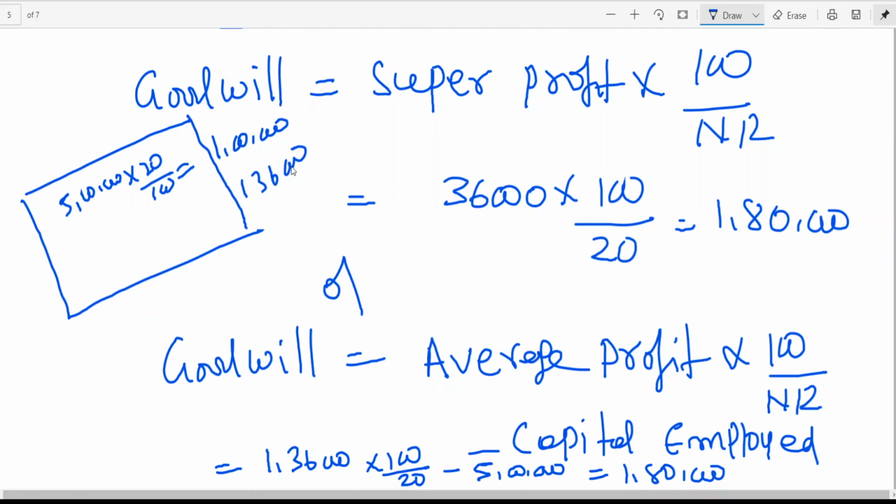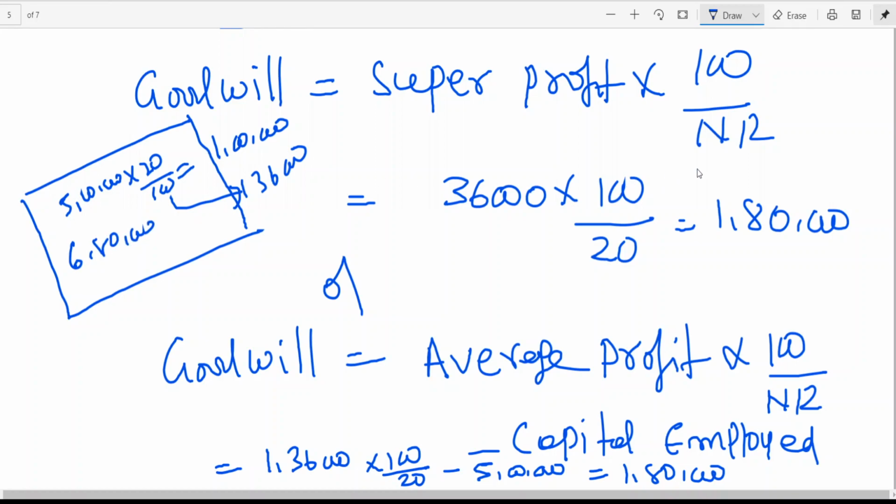That means it is equal to 6,80,000, 20%. See how my goodwill is affecting. By investing 5 lakhs, I am getting a profit of 1,36,000, as if I have invested 6,80,000.